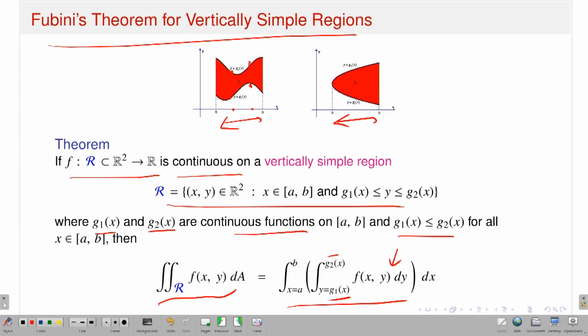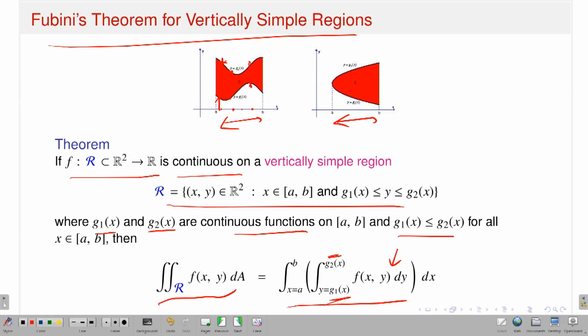Earlier, when I talked about what is called a bounded rectangular region, these were constants, but this time now it is a function of x. So, keeping x fixed, you just draw a vertical line. It will hit the corresponding g1(x) and g2(x) at 2 points. The bottom one is the curve associated with g1 and the top one is the curve associated with g2. That means you integrate from y = g1(x) to g2(x) the function f(x, y), keeping x fixed.